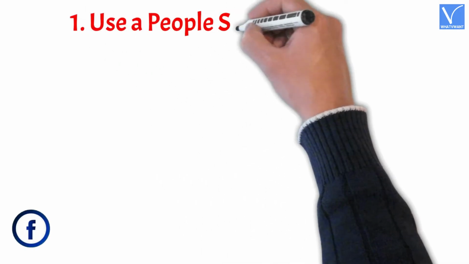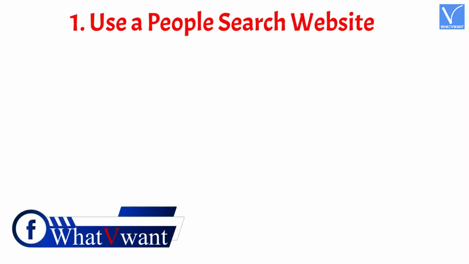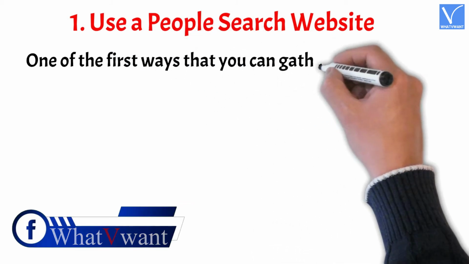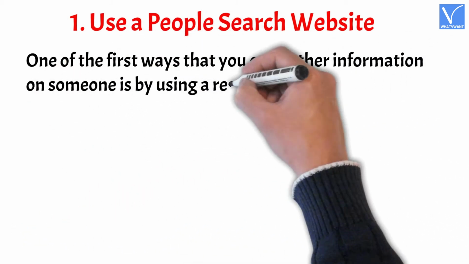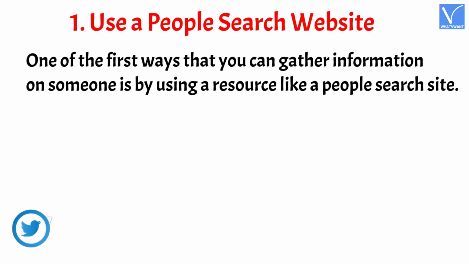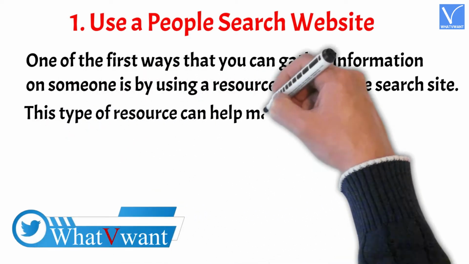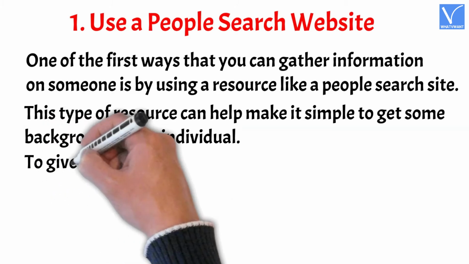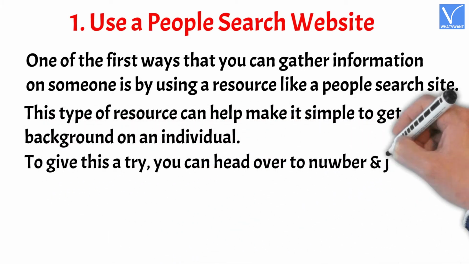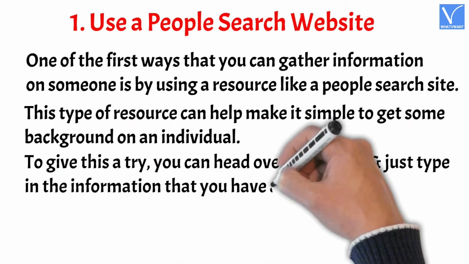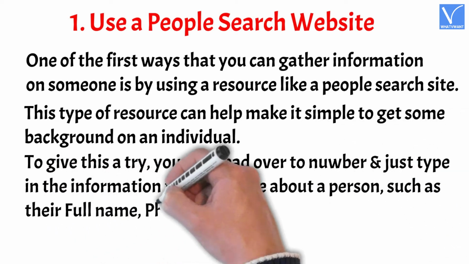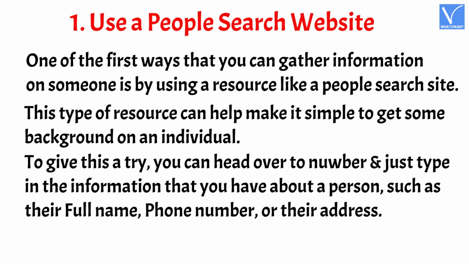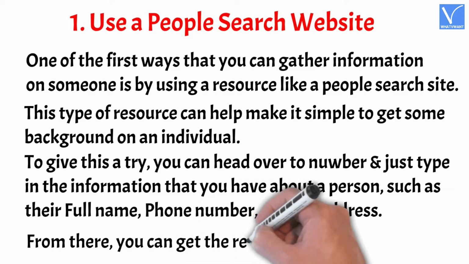Number 1. Use a people search website. One of the first ways that you can gather information on someone is by using a resource like a people search site. This type of resource can help make it simple to get some background on an individual. To give this a try, you can head over to Nuber and just type in the information that you have about a person, such as their full name, phone number, or their address. From there, you can get the results.